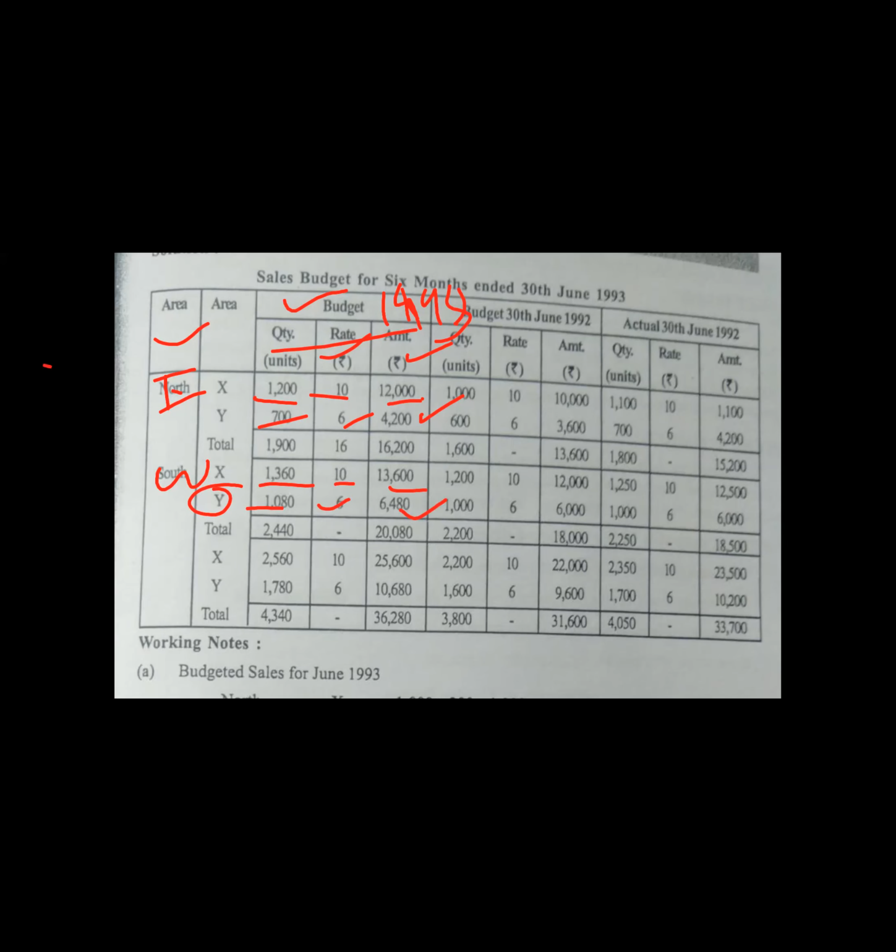These are what? Area wise totals we are having till now. But if you want product wise, we need to do the product wise also. For the 1993, vertically if you do total product wise, then you will get amount. See here. This information is relating to 1993. So area wise is over already. Now product wise. Product X, whether it is in north zone or south zone, don't worry. Take the total.